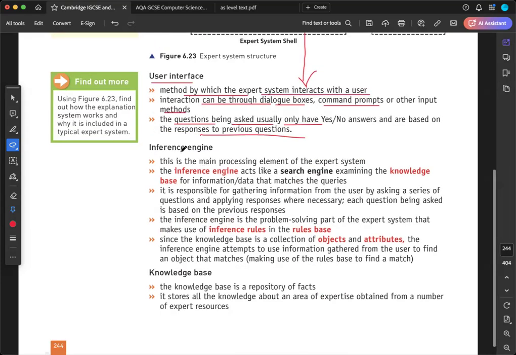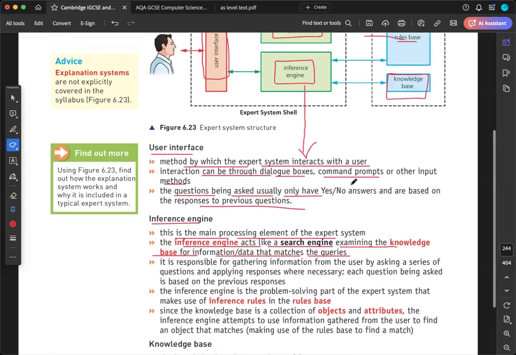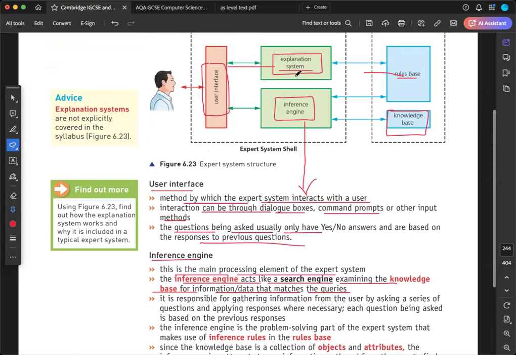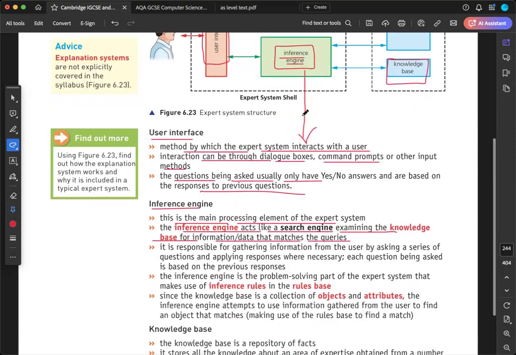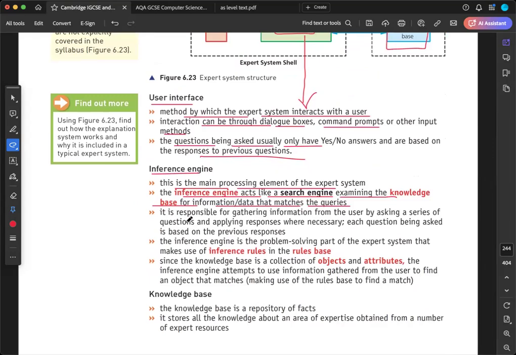What is the task of the inference engine? This is the main processing element. The inference engine acts like a search engine, examining the knowledge base for information that matches the queries. So whatever query you type in the explanation, the inference engine is going to check your question and provide you proper knowledge. It is responsible for gathering information from the user by asking a series of questions, like you're asking some questions back to back. The inference engine is going to line up all the questions and tell you the information, whatever they know.